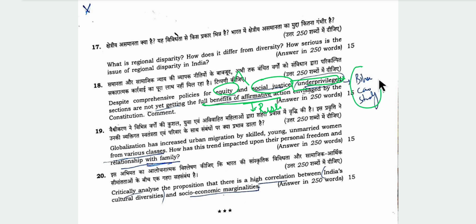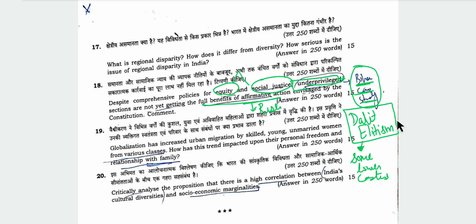In this, you can mention a case study, as I mentioned in the exam, the Bihar caste census case study. In this, you can show how some castes, despite the affirmative actions, are not being able to reap the benefits of it. You can also mention Dalit elitism, how some castes reap more benefits from reservation, and some lower castes are not able to get benefited from the affirmative action.